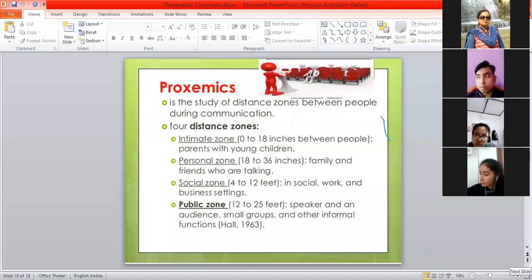Now, another new term for you, which is also a part of therapeutic communication, is proxemics. What does proxemics mean? It is a study of distance zones between people when we communicate. Under proxemics, there are 4 distance zones.